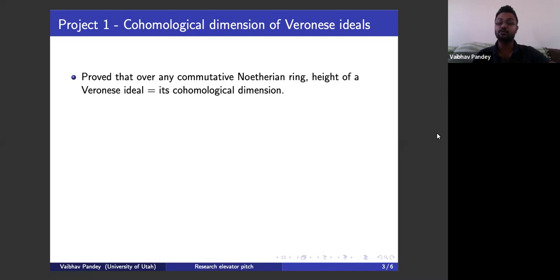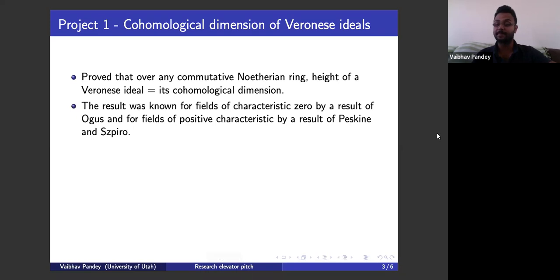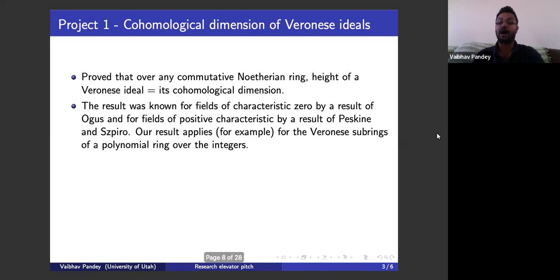And that is true over any commutative Noetherian ring. Now this result was known over fields of characteristic 0 by a result of Ogus and fields of positive characteristic by a result of Peskin and Spiro. So our result applies, for example, for the Veronese subrings of a polynomial ring over the integers.